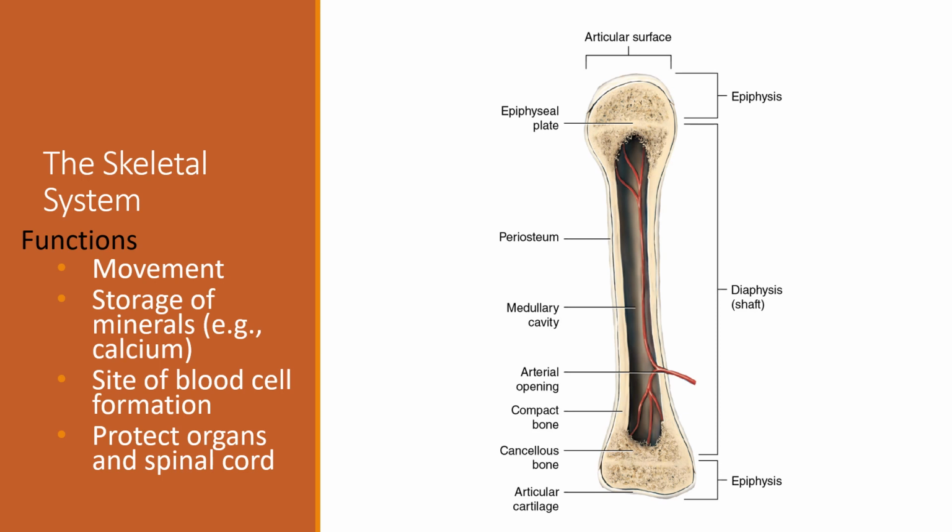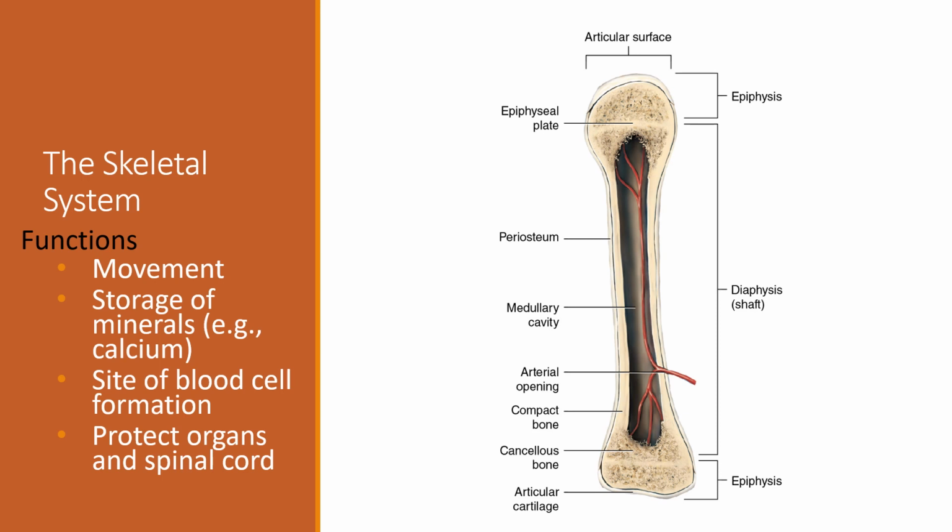It produces blood cells. Bones contain bone marrow. Red and white blood cells are produced in that bone marrow. It protects and supports organs. Your skull shields your brain. Your ribs protect your heart and lungs, and your backbone protects your spine. It stores minerals. The bones hold your body's supply of minerals like calcium and vitamin D.